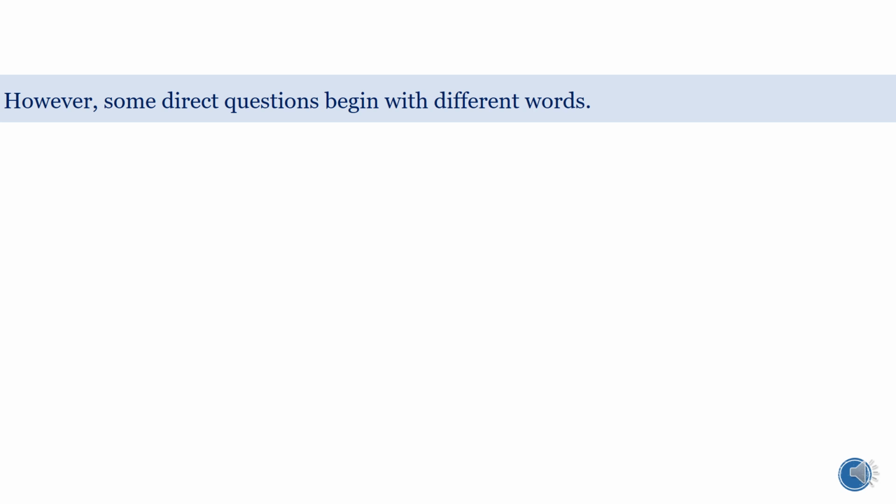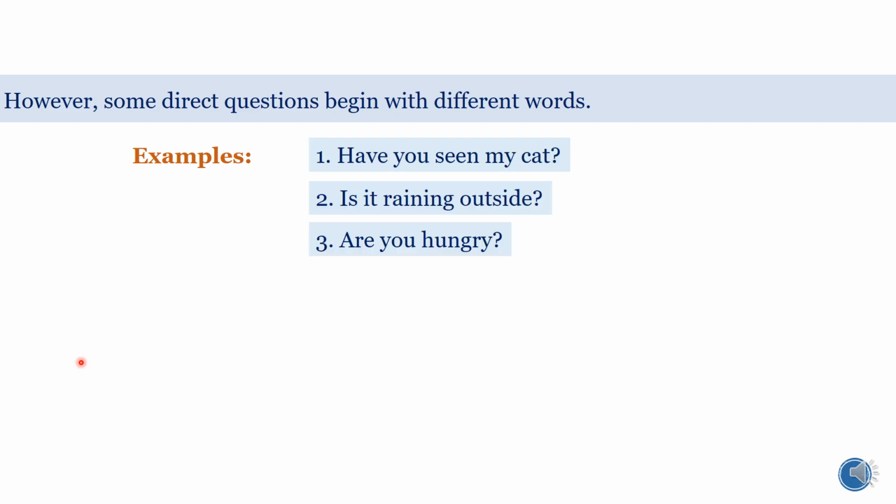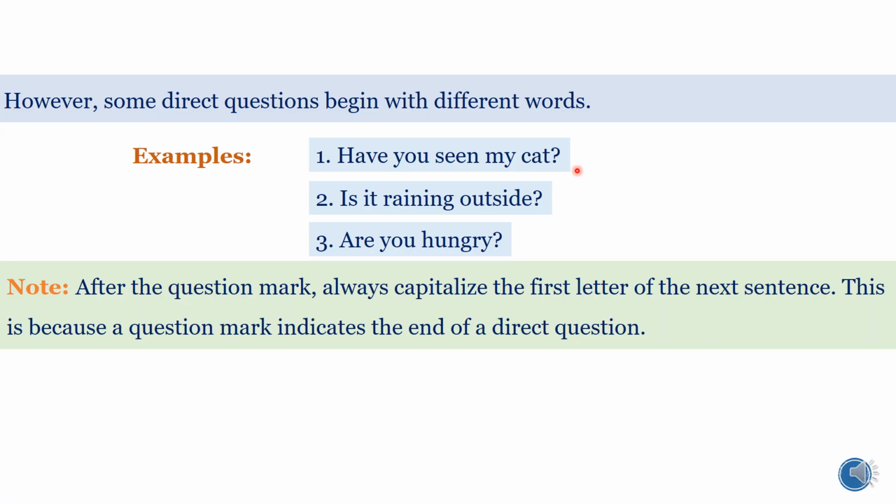However, some direct questions begin with different words. Okay, examples: have you seen my cat? Is it raining outside? Are you hungry? See, all these questions are also direct questions, but they do not begin with which, when, how, and so on. Okay, so after these direct questions, we are placing a question mark.